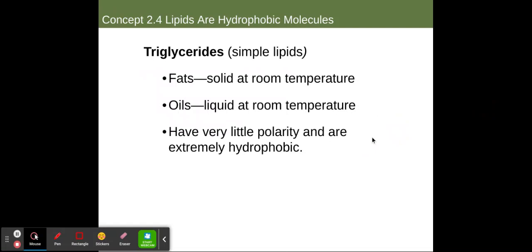So when we look at our lipids, we start with triglycerides, or simple lipids. Again, these are the terms fats and oils that we typically have heard. Fat generally refers to any lipid that is solid at room temperature, and oils are liquids at room temperature. So we're going to assume 30 degrees Celsius, or approximately 80 degrees Fahrenheit. Now, they have very little polarity and are extremely hydrophobic. I'm sure you all remember from your elementary science classes, when you pour oil into water, it immediately separates. It does not matter how much you shake that container, they will not mix together.